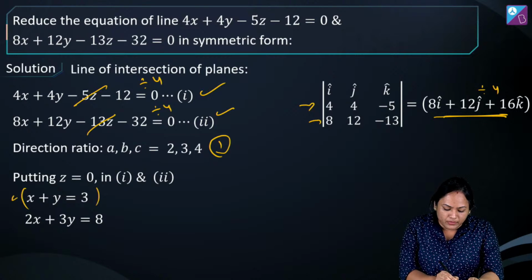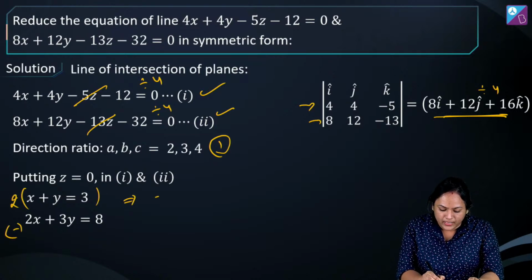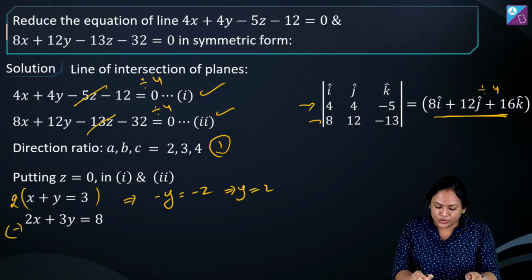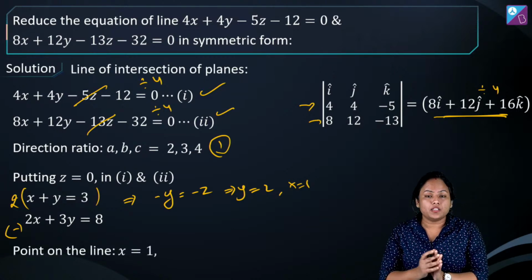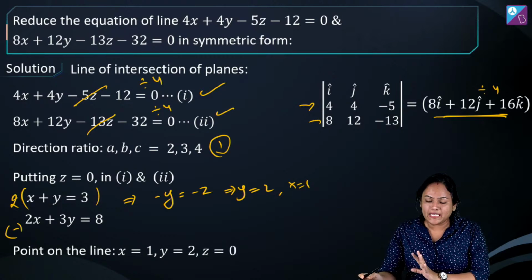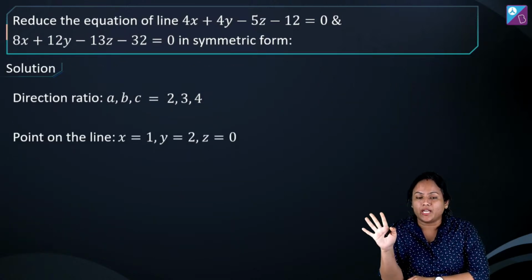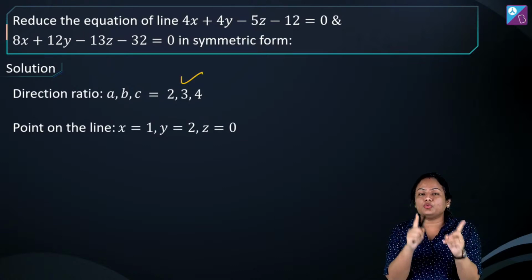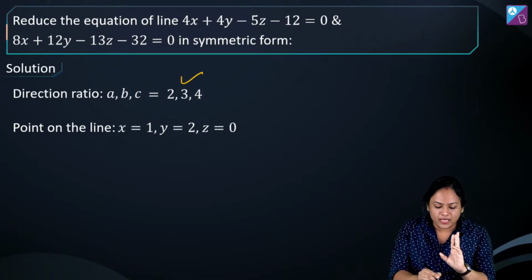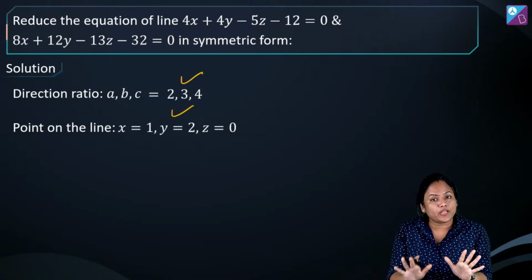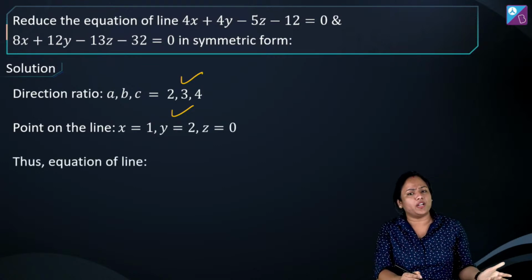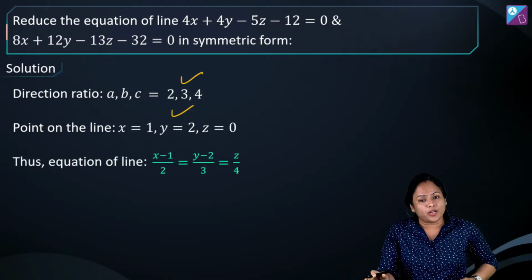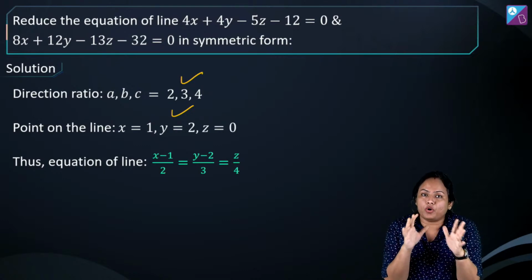And to get the point, I'll just multiply the first by 2 and subtract. So I'm going to get minus y is equal to minus 2. That means y is 2. And if y is 2, my x value will be 1. So my point on the line is going to become 1, 2, 0. Right? So now I have both the conditions which I need. I have got the direction ratio, which is 2, 3, 4, by taking the cross of normals. I have got the point by putting z as 0 in the equations of the planes. I have a point, I have a direction ratio, so it will be x minus x1 upon a is equal to y minus y1 upon b is equal to z minus z1 upon c.